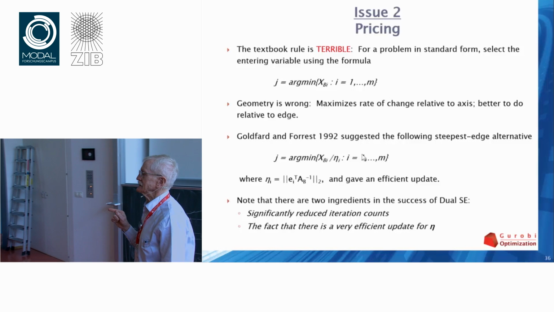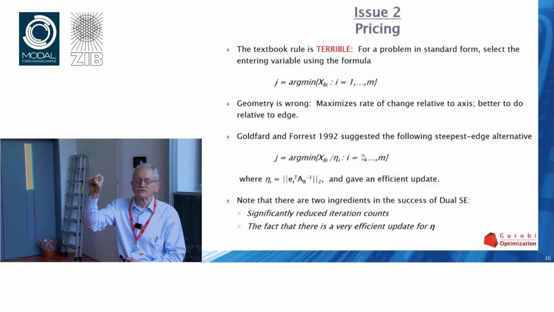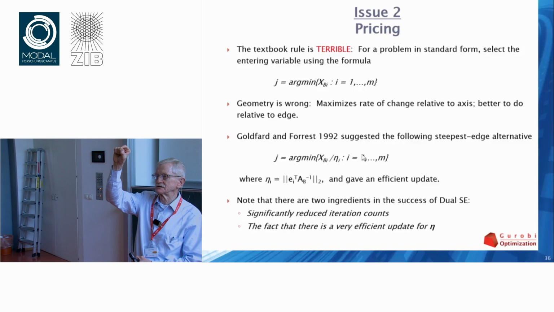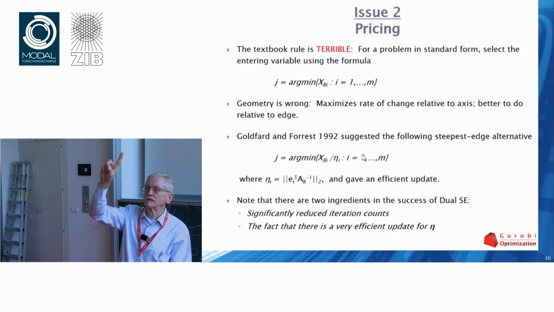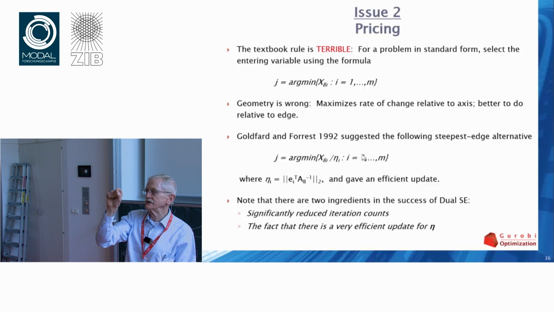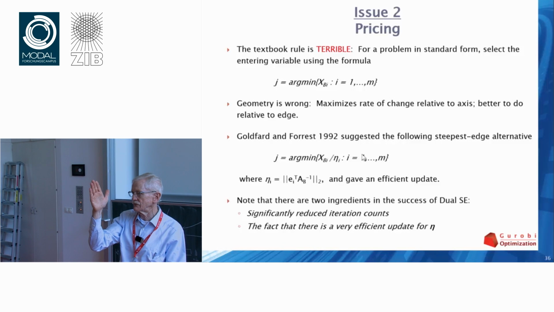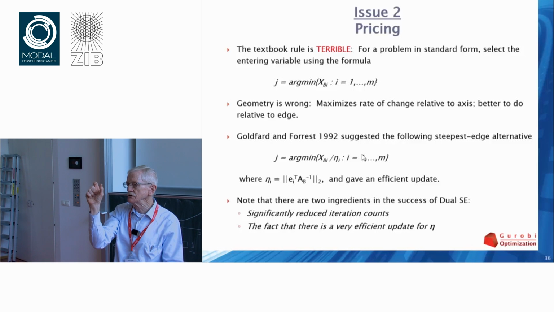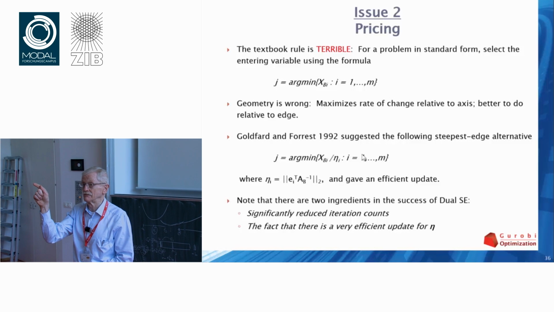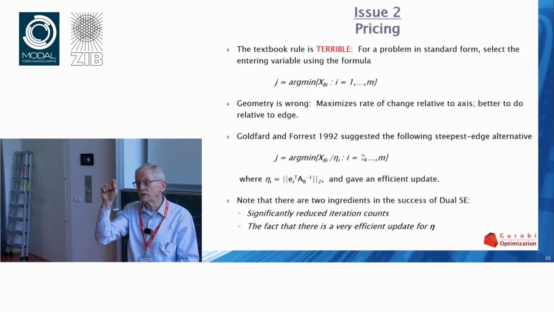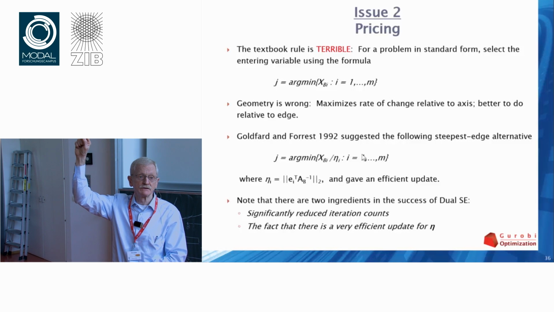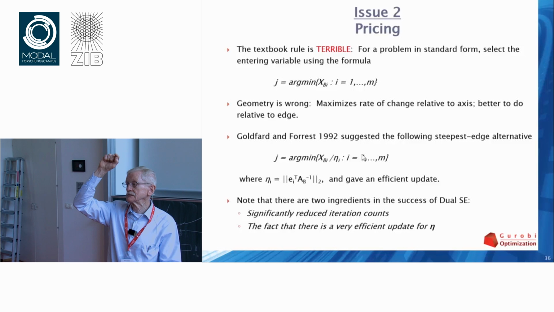Here's why it's a bad idea. Thinking geometrically helps. I'm at a vertex, and I'm trying to decide which edge I'm going to go along. What the reduced cost measures is the rate of change of the objective per unit that I move along the axis, per unit that the variable changes, not per unit along the edge that I'm traversing.